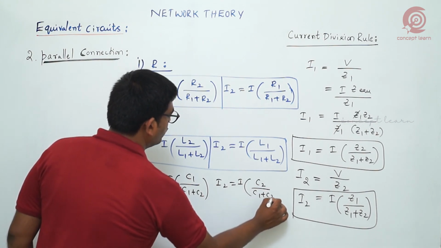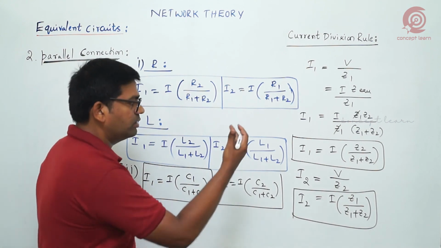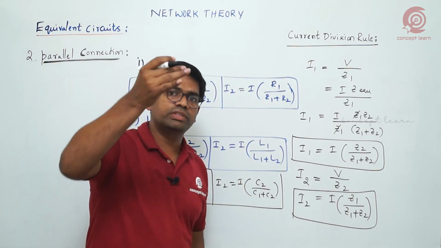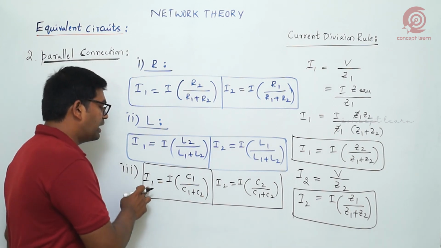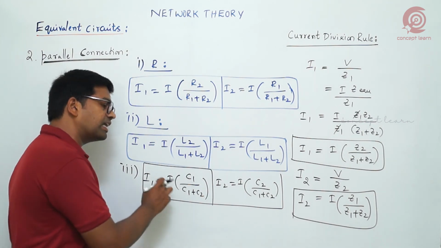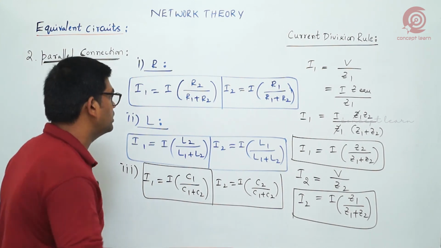In terms of impedance, you can say opposite impedance by total impedance, but for capacitance, current division takes place based on the corresponding capacitance, because of the relation.